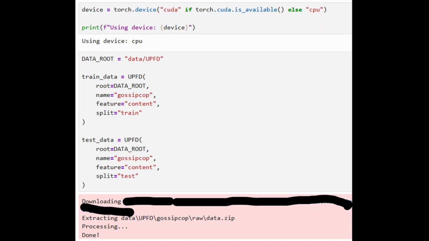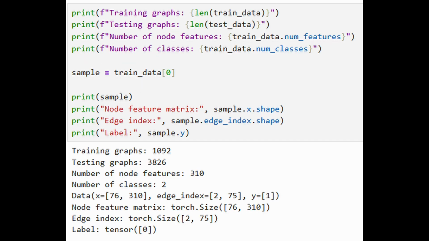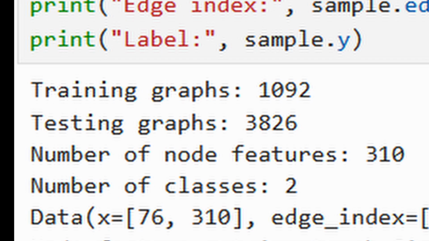This cell actually loads our dataset. We check whether we can use CUDA, though I'm kinda lazy to set it up, and then we specify our training data and test data. Now, if we run this, it should give us our... sweet mother of God. That's a lot of graphs.